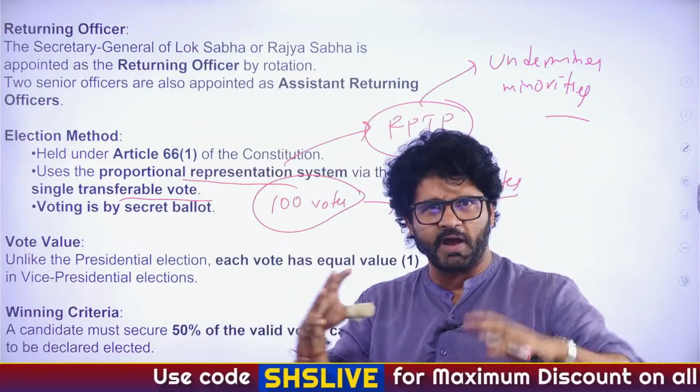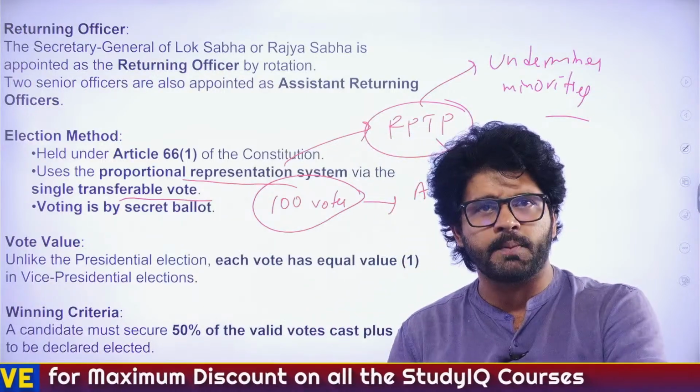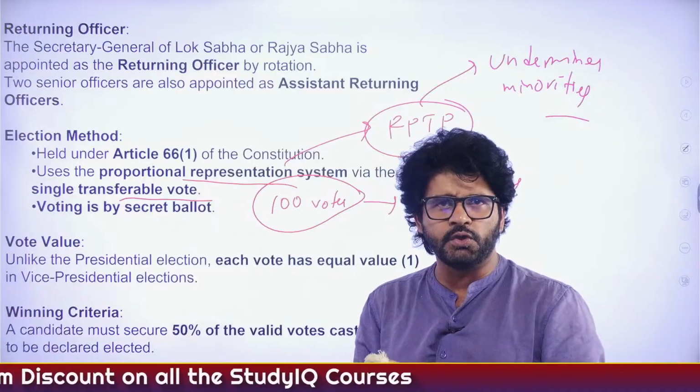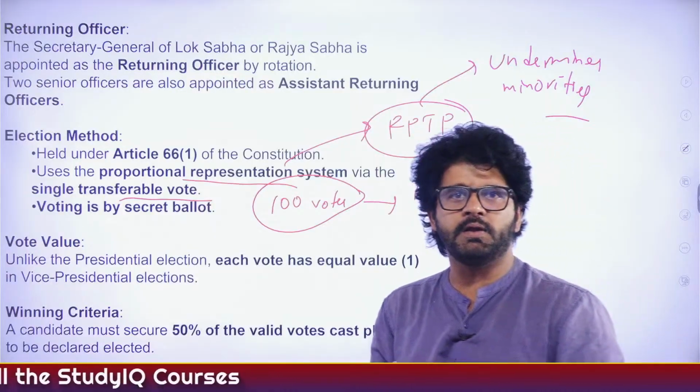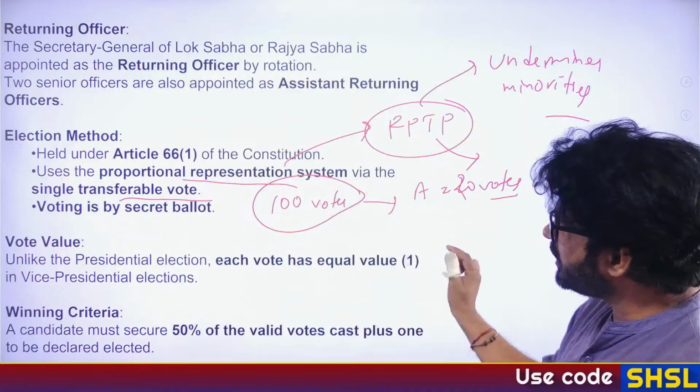What is your view? Should we have a mix of FPTP and proportional representation so that minority voices are not undermined? Or do you feel like, sir, we should continue with FPTP, because majority voices are the only voices which matter? Oh my God. No. So now, proportional representation, you understood.